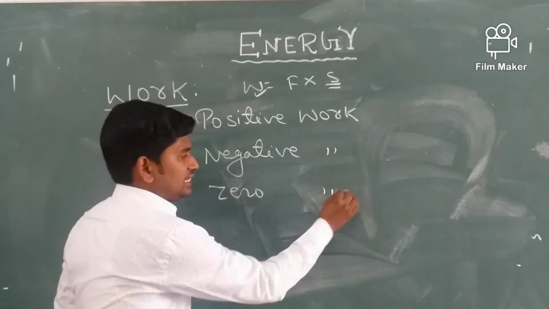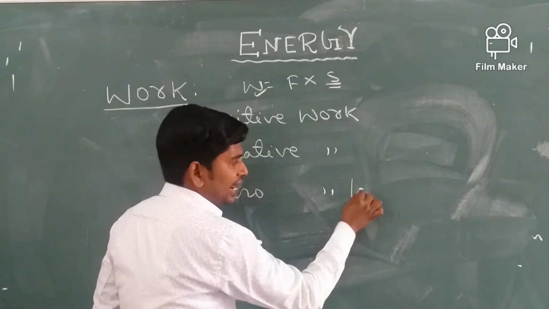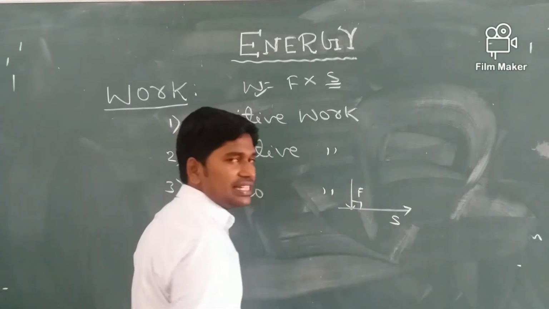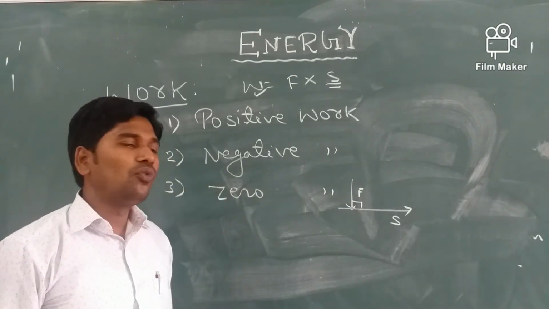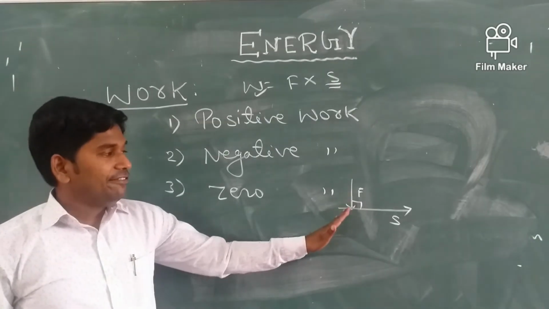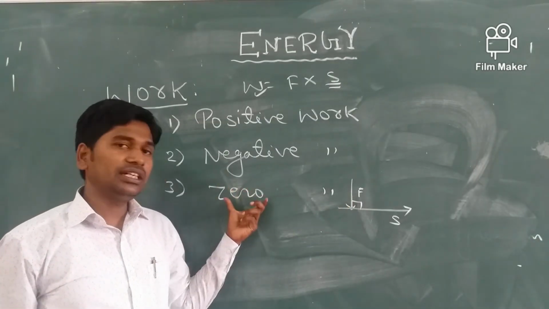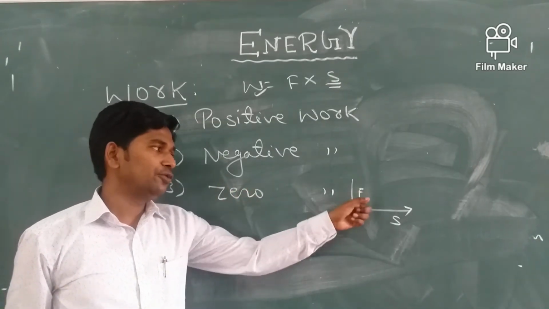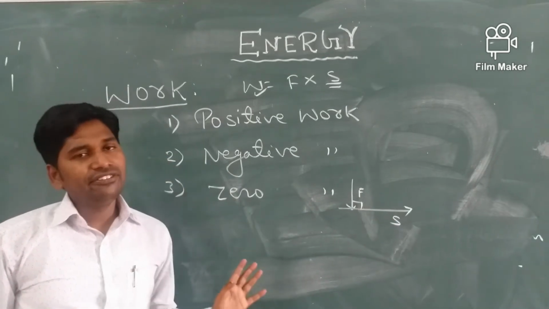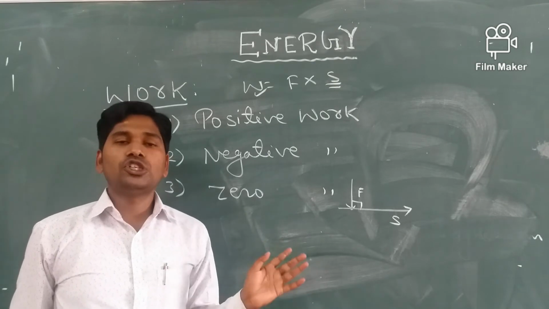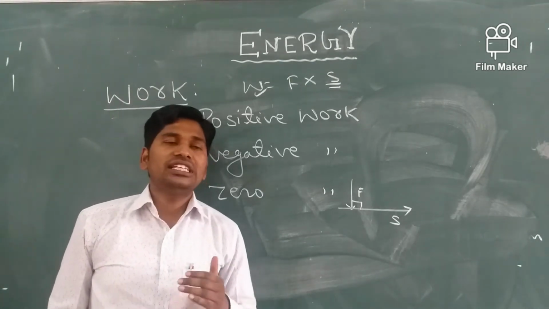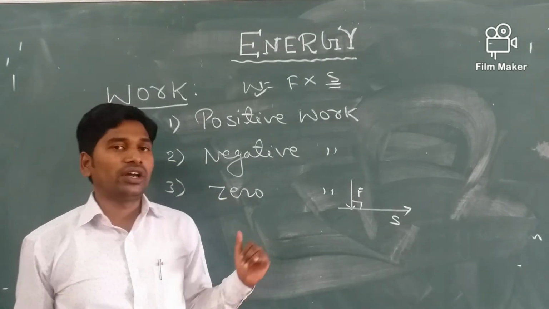So force is acting vertically downward and displacement is in this direction. So angle between them is 90 degree and we can say work done will be 0. So two conditions for 0 work done: if the angle between force and displacement is 90 degree, work done will be 0, and if displacement produced by the force is 0, then also work done will be 0. So this is all about work.